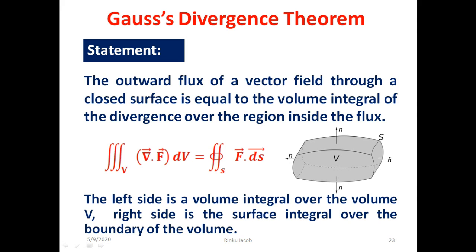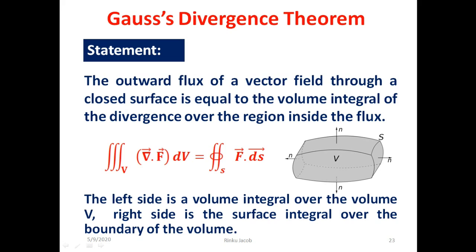The left side is a volume integral over the volume V. The right side is the surface integral over the boundary of the volume. This theorem actually proves that the outward flux from this region can be calculated by using two methods. One is by taking a closed surface S which covers the boundary of this volume. Then divide this entire surface into small surfaces, each with area dS, and measure the flux that passes through each of these small surfaces. Then integrate all the fluxes over the entire surface to get the total flux passing through this surface, which is written on the right side of this equation.